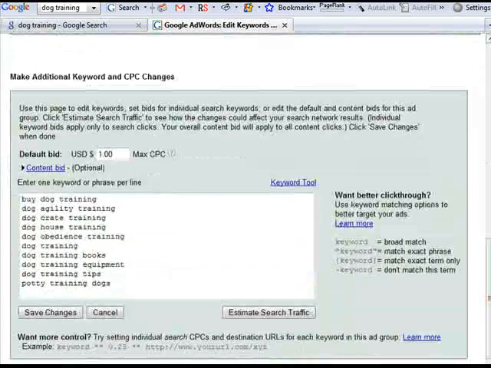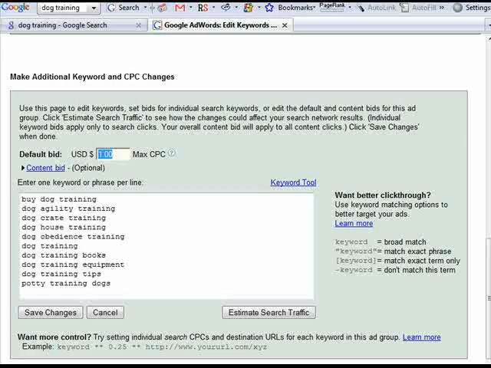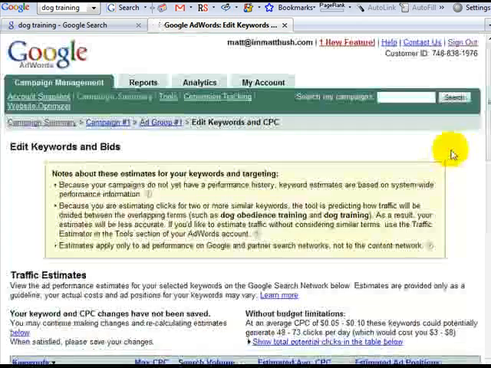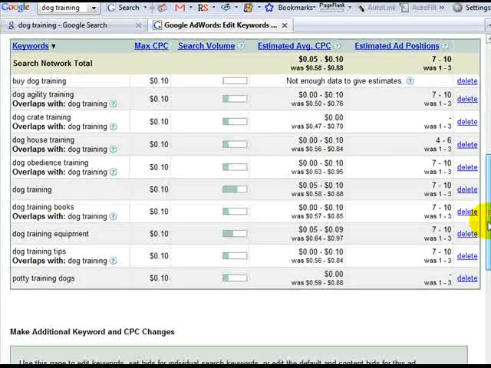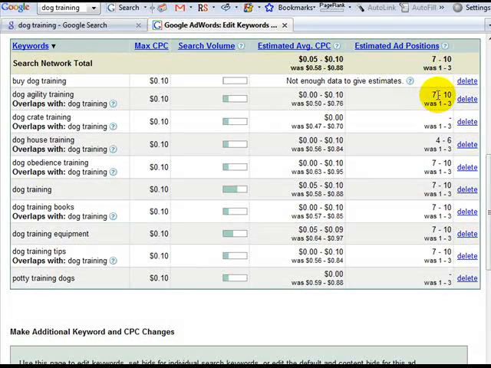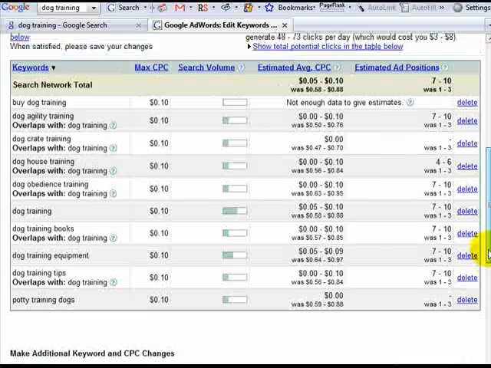Let's say that I was going to drop this to 10 cents. Let's estimate that. Okay, now we can see here that my position dropped. Estimated position from 1 to 3 all the way down to 7 to 10. This doesn't even appear, all the way down. So that's not so good. And actually, if I went ahead and did this, I would probably not even get this. My ads would probably be pushed to inactive because Google would not feel that it was worth bidding for, and they're going to not let me bid at all. So you want to keep that in mind too.